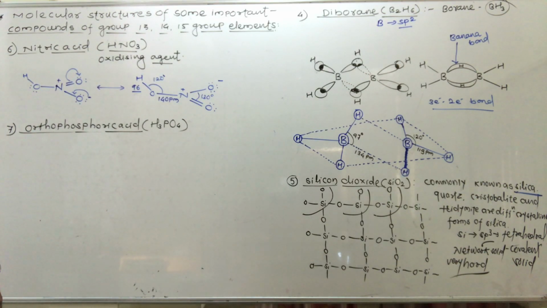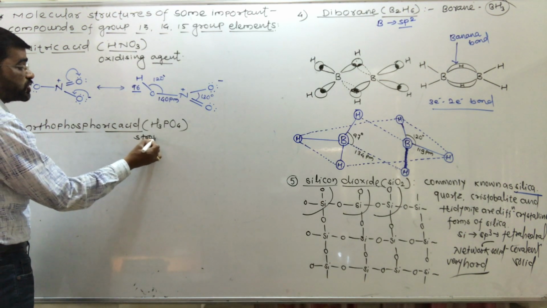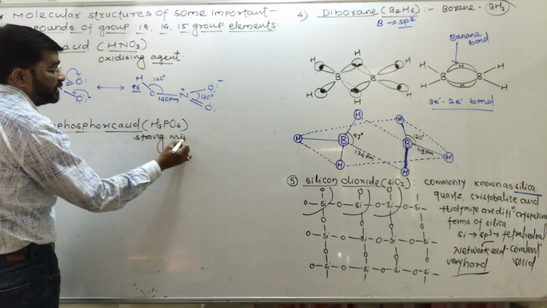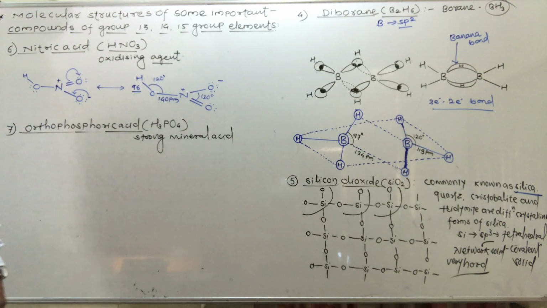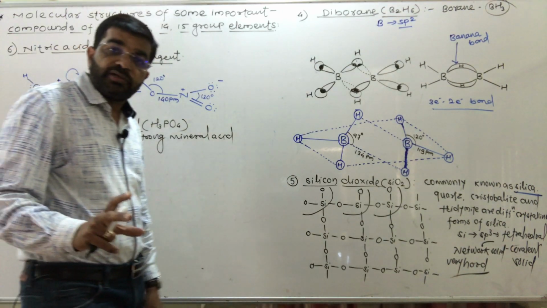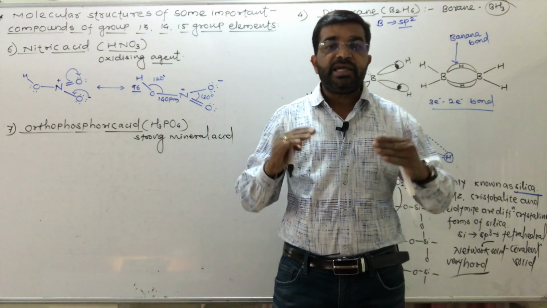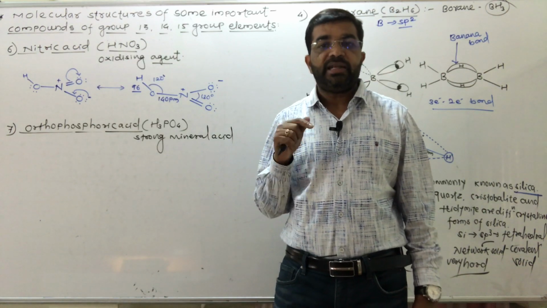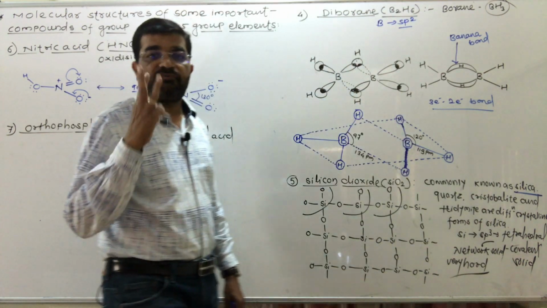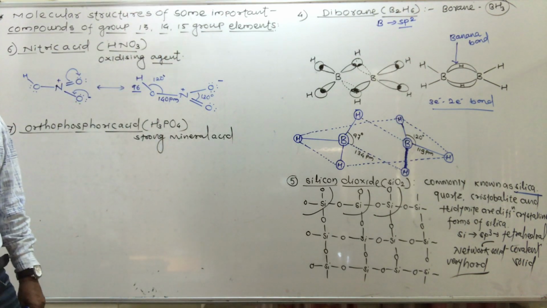This orthophosphoric acid is a strong ionic mineral acid. It is a tribasic acid, which means it gives 3 H plus ions when it undergoes ionization.